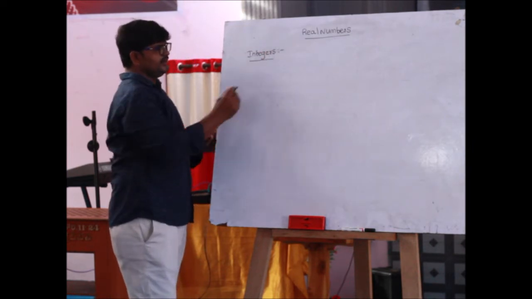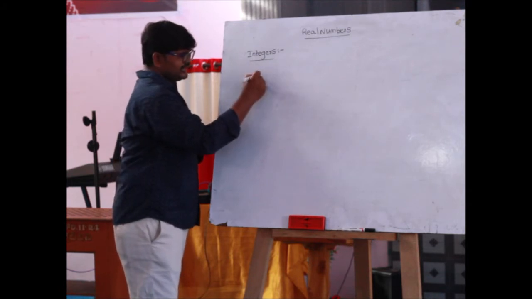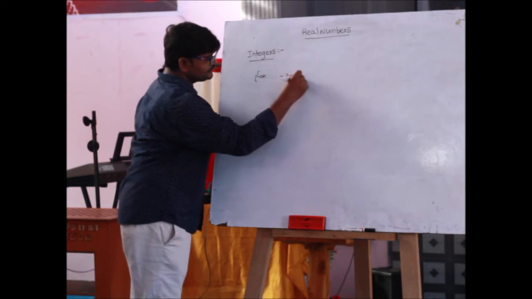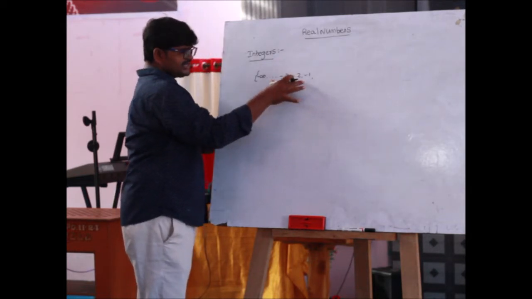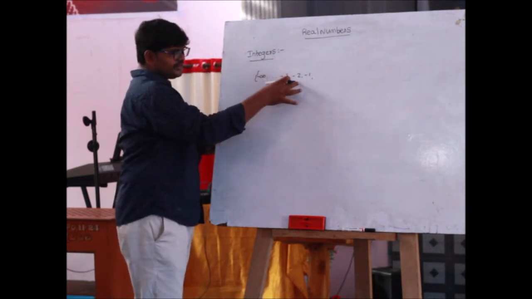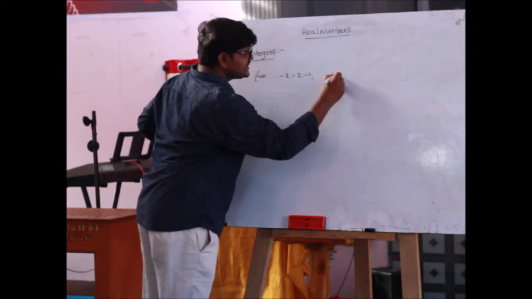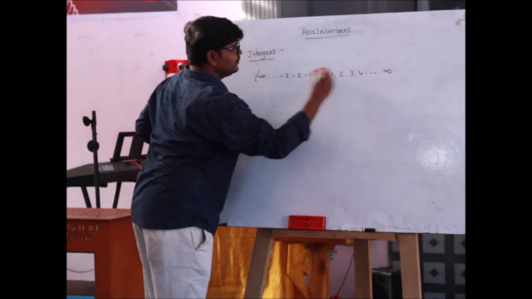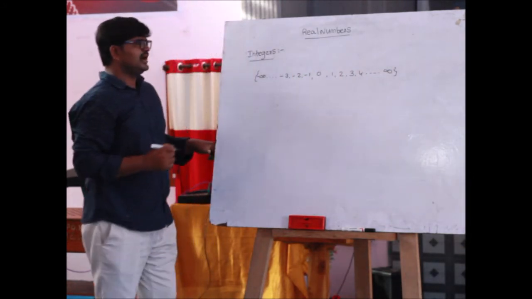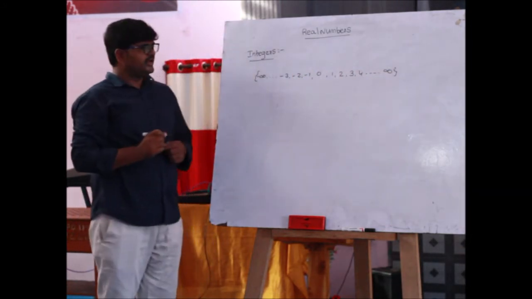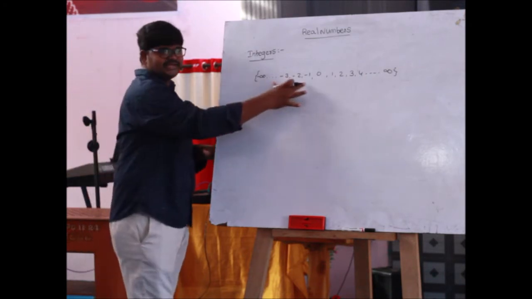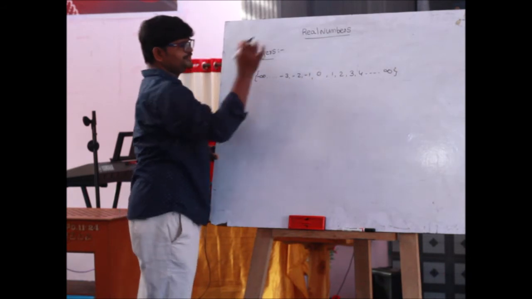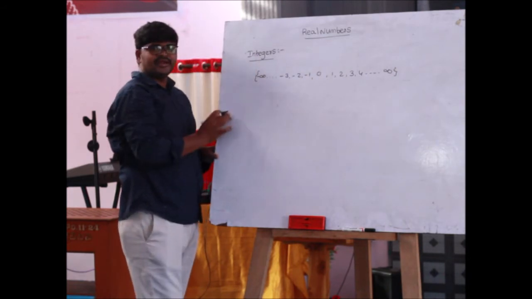Next one, the set of integers. Integers means the set of negative integers and the set of positive integers, including 0, are called the set of integers.